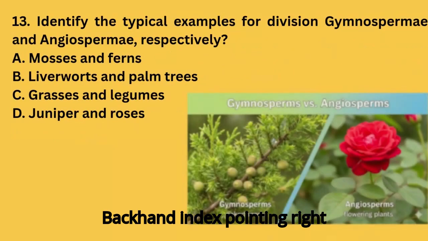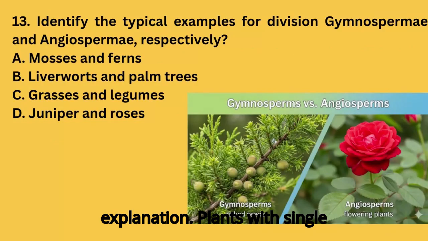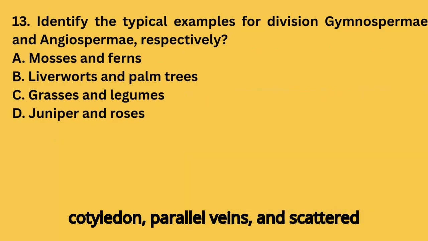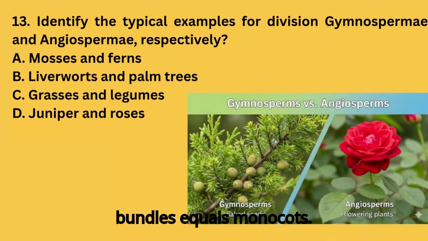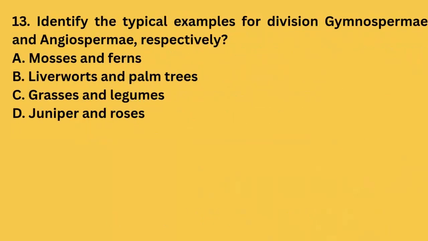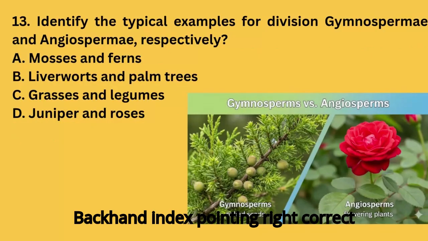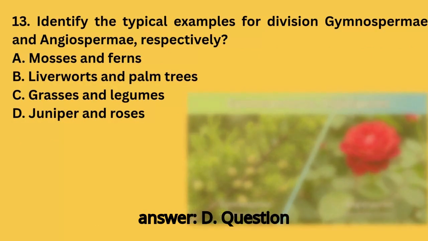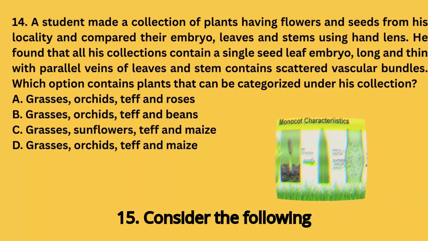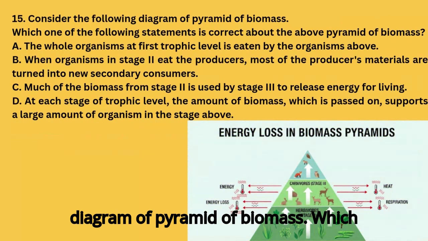Explanation. Plants with single cotyledon, parallel veins, and scattered bundles are monocots. Examples: grasses, orchids, teff, maize. Correct answer: D. Question 15. Consider the following diagram of pyramid of biomass.